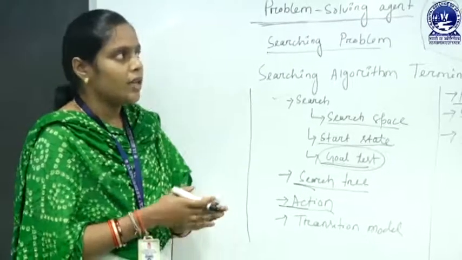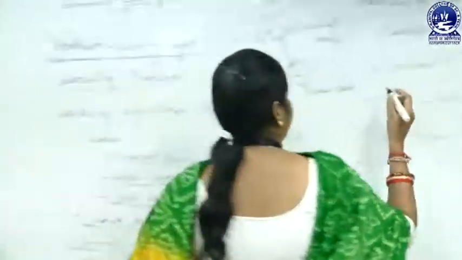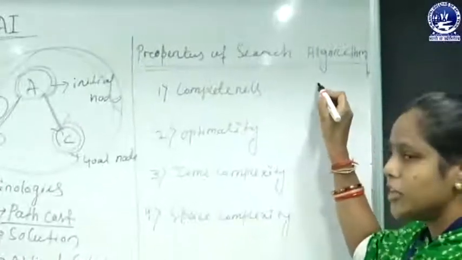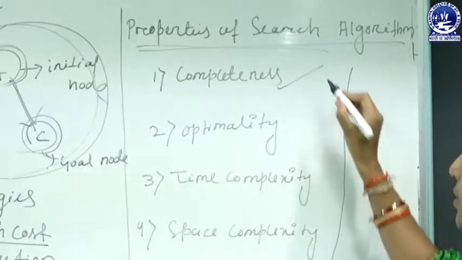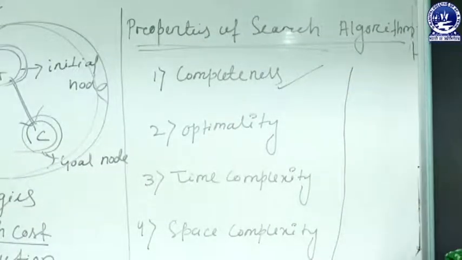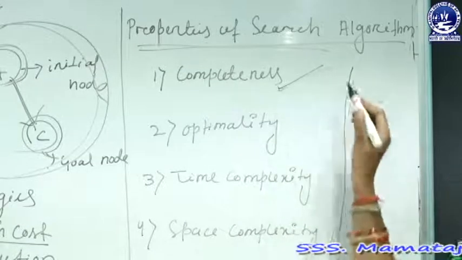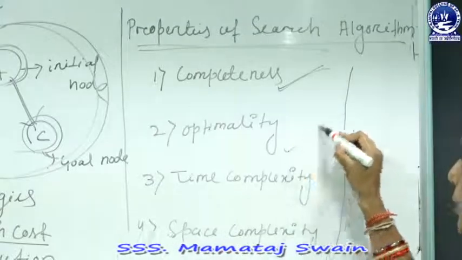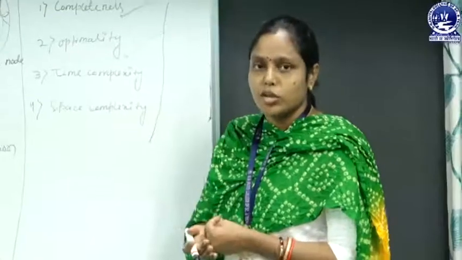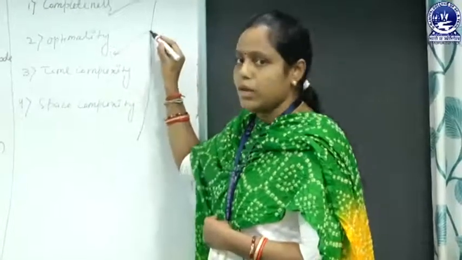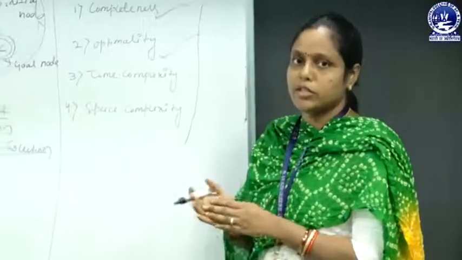Then next is properties of searching algorithms. Here these are the different properties of our searching algorithm. First one is completeness. That means we can say that our searching algorithm is complete when it is guaranteed to return a solution. Then we can say that this searching algorithm satisfies the completeness property. Then next one is optimality. Optimality means it is guaranteed to give the best solution, that is called optimality, which gives us the lowest cost best solution.